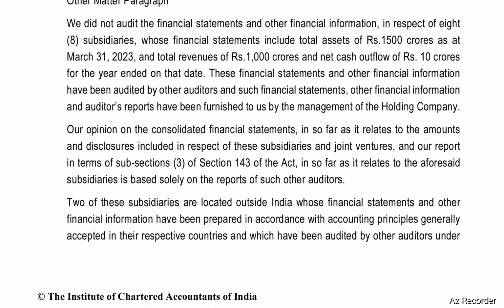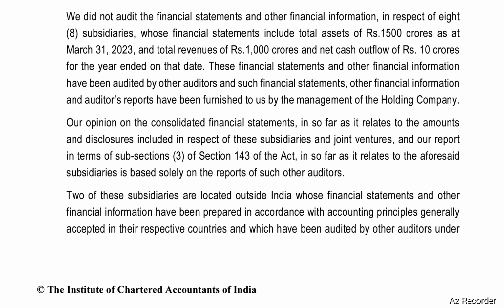Other matter paragraph: We did not audit the financial statements or other financial information in respect of the 8 subsidiaries whose financial statements include total assets of 1500 crores as at 31st March 2023 and total revenues of 1000 crores and net cash outflow of 10 crores for the year ended on that date. These financial statements and other financial information have been audited by other auditors, and such financial statements, other financial information, and auditors' reports have been furnished to us by the management of the holding company.